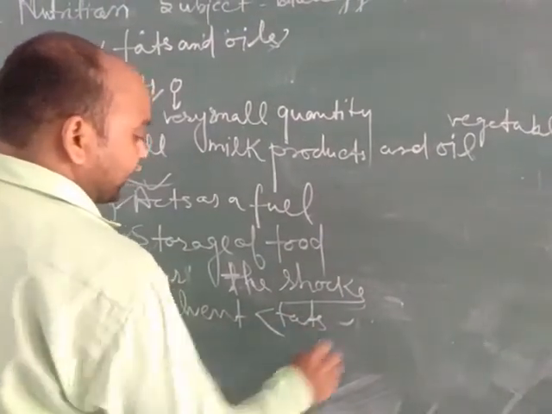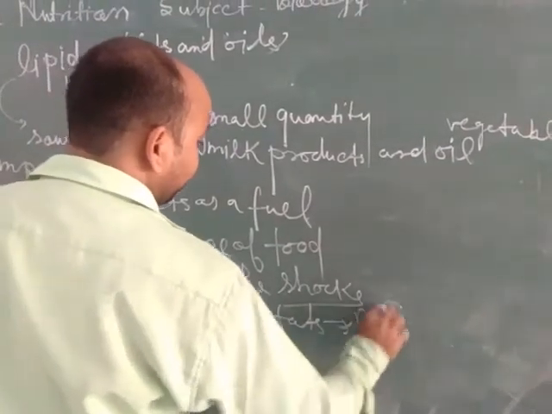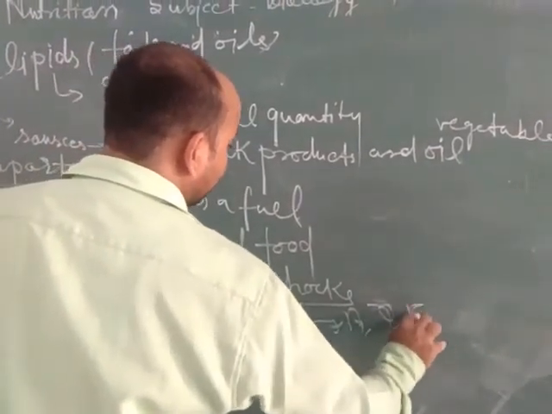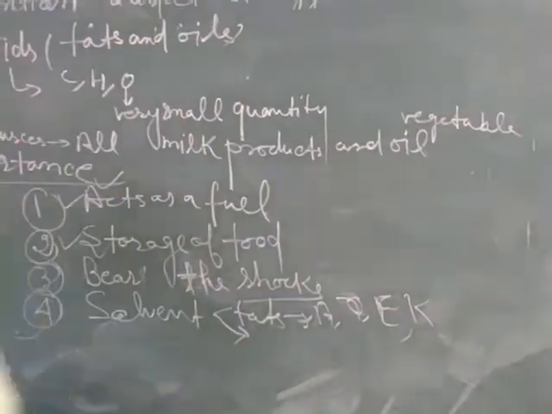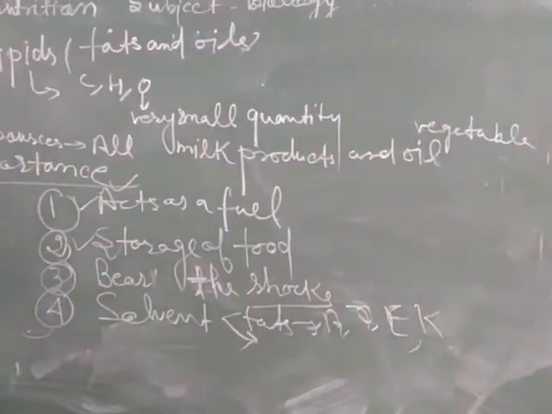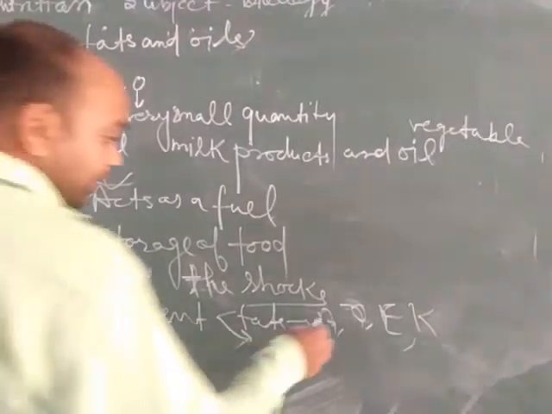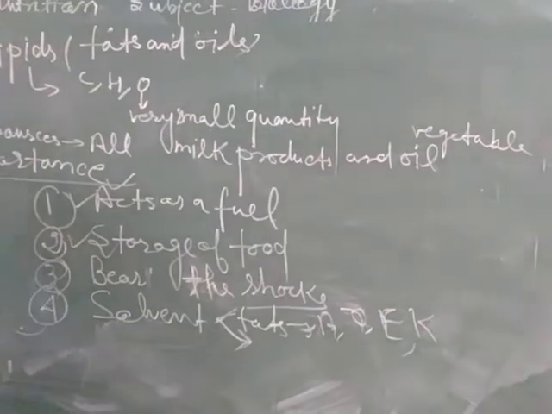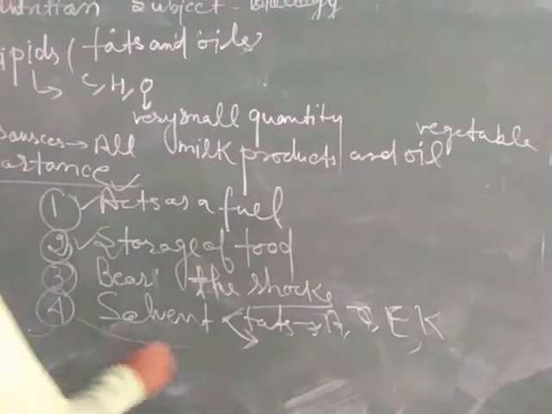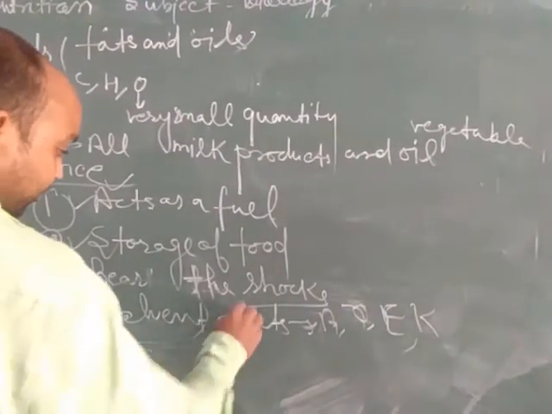Means we can say that A, D, E, K are fat soluble vitamins, and B and C are water soluble vitamins. But here these act as a fat solvent.